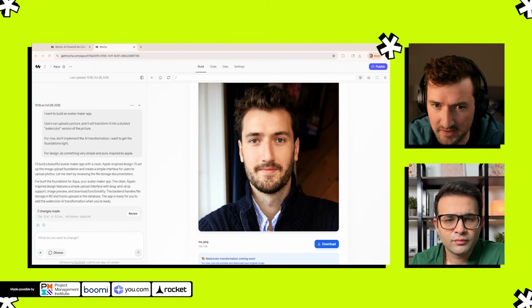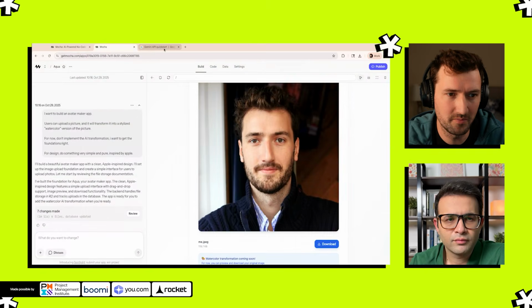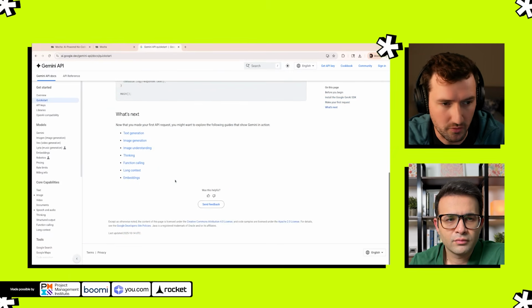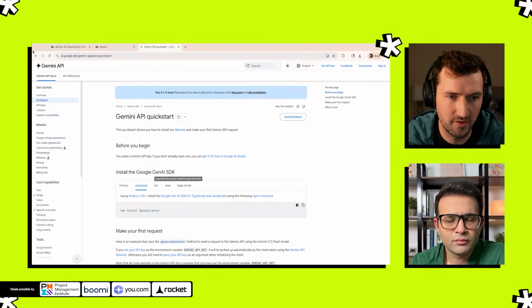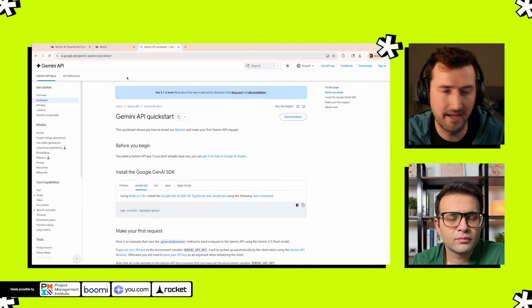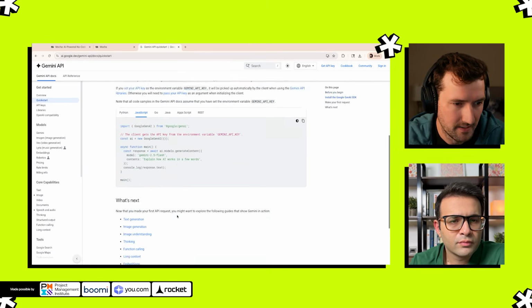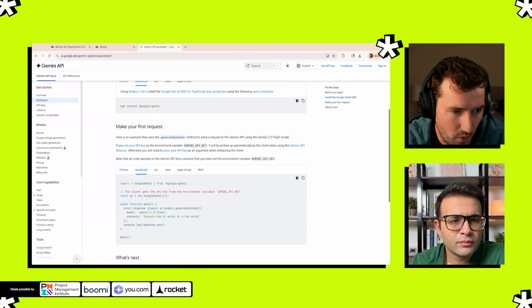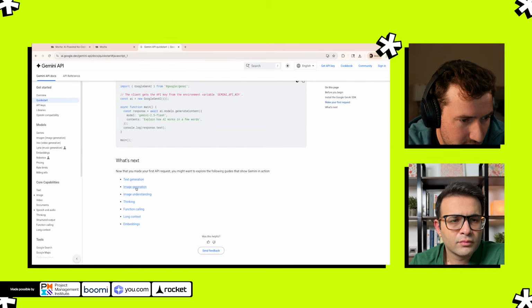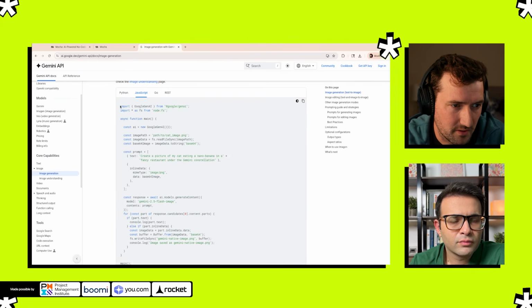Now what I've done is I've got this other tab. This should be baked into Mocha, and we're going to add it soon. But right now, you still need to give it a bit of hints to use certain libraries. So I went on Nano Banana. I think I Googled AI Google Studio Nano Banana, and there was a quick start button, and I clicked that. I'm looking for image generation, and I'm just going to copy this one piece of documentation.